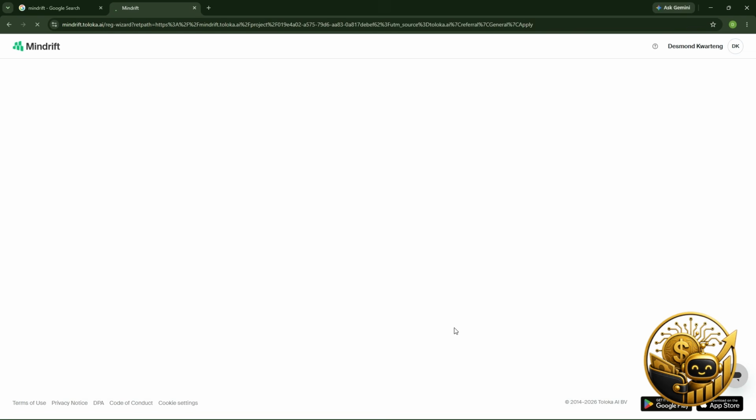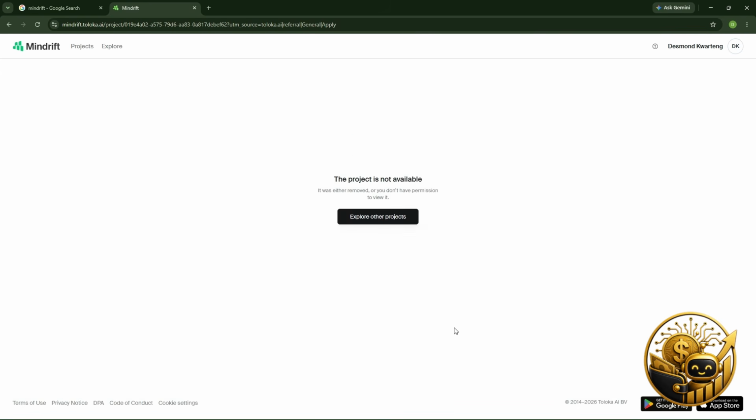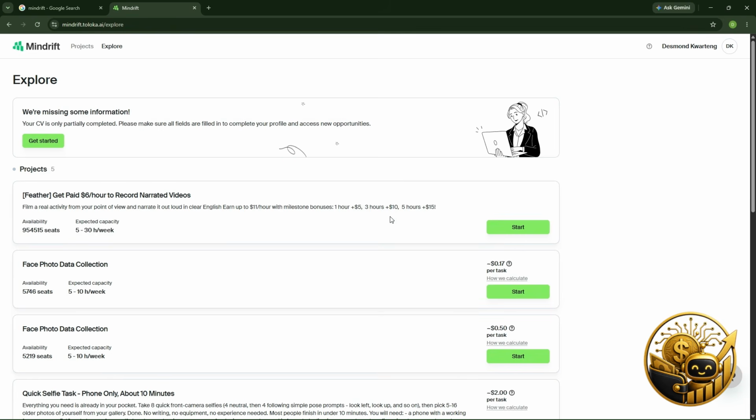Good. So I just want us to get to the project dashboard so that we can know the type of jobs that you're going to get. Okay. So here it said the project is not available. It was either removed or you don't have permission to view. Okay. That's because we just created the account. So when you see that, you just click on explore. So you just explore first.